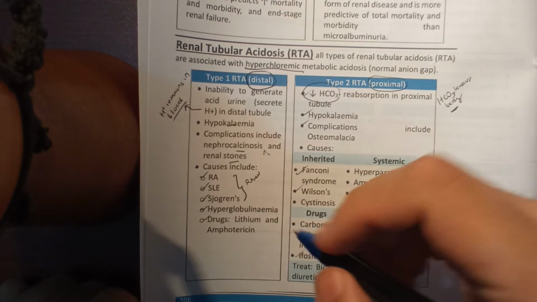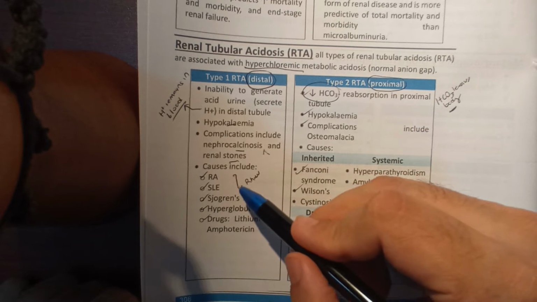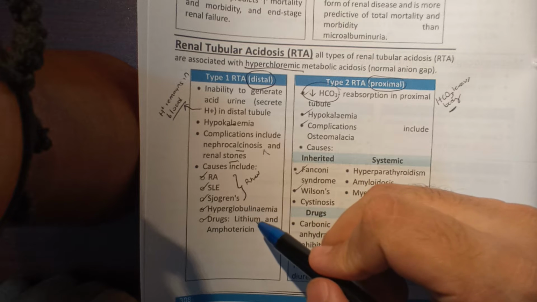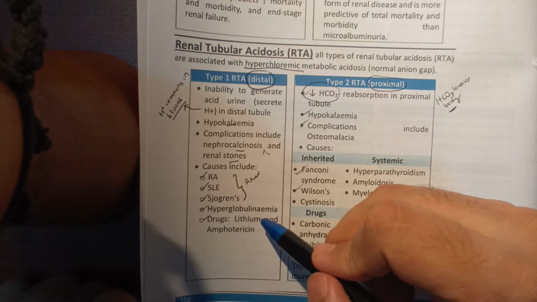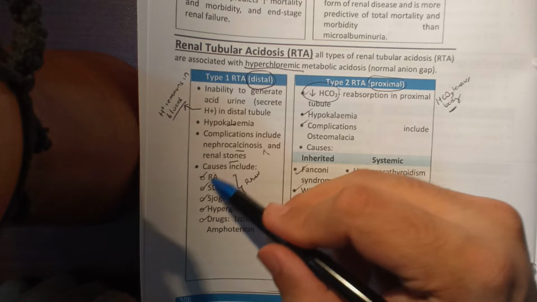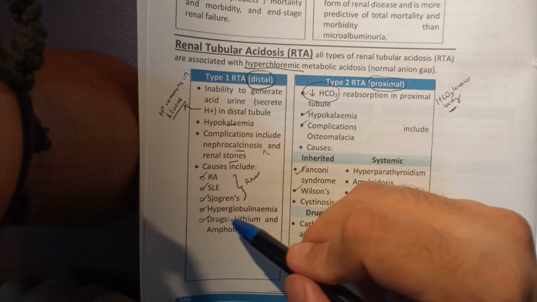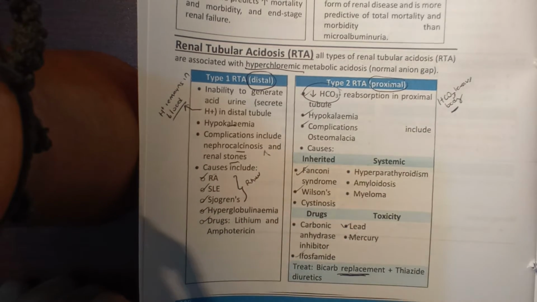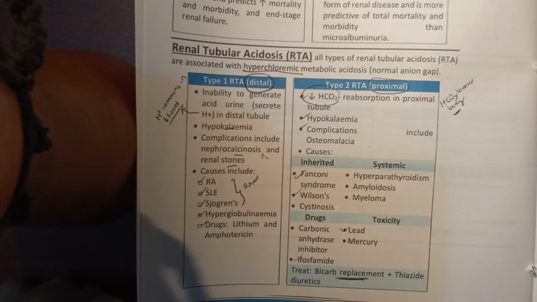Important. The causes include rheumatoid arthritis, SLE, Sjogren's, hyperglobulinemia, lithium, and nephritis. These are mainly rheumatological diseases which are causing this. So you have to keep this as a hint.